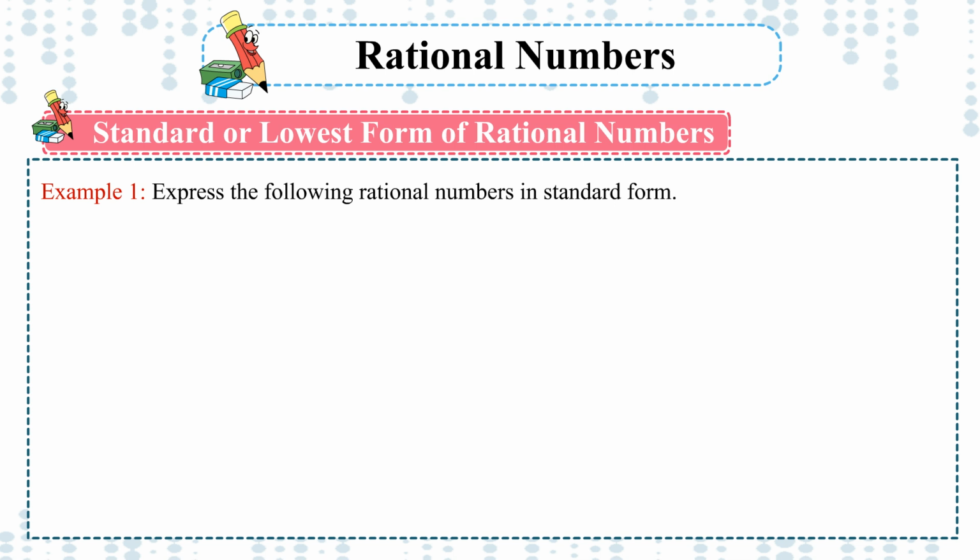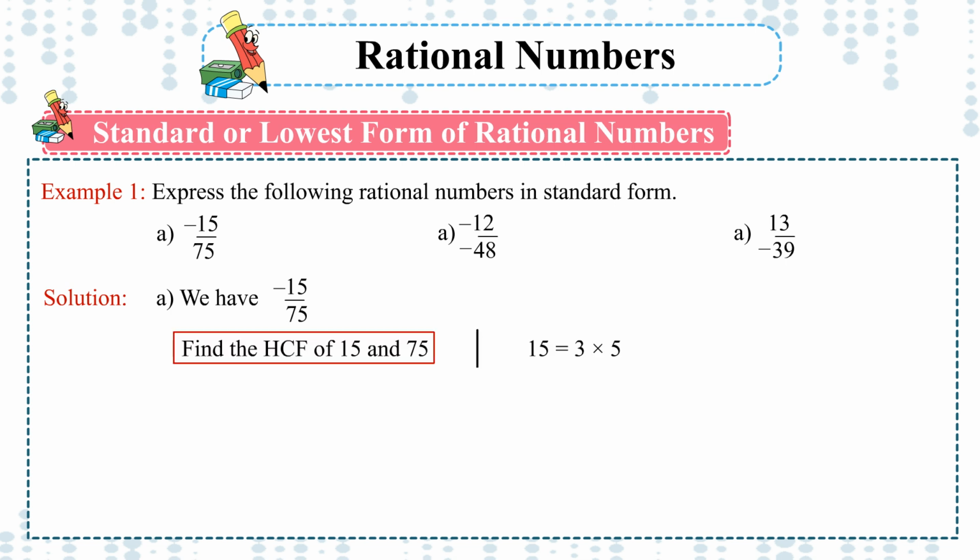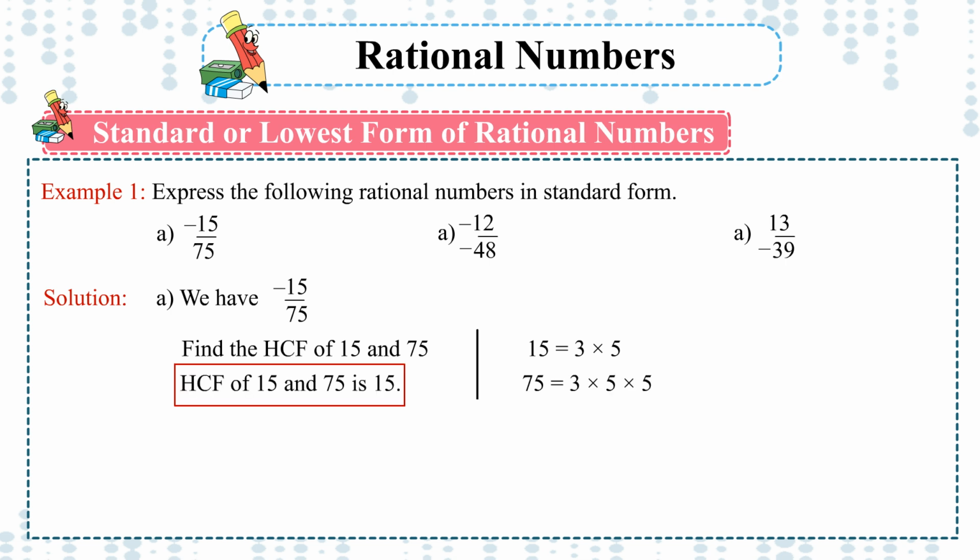Example 1. Express the following rational numbers in standard form. A. Minus 15 upon 75. B. Minus 12 upon minus 48. C. 13 upon minus 39. Solution: A. We have minus 15 upon 75. Find the HCF of 15 and 75. 15 is equal to 3 multiply 5. 75 is equal to 3 multiply 5 multiply 5. HCF is equal to 3 multiply 5 is equal to 15.